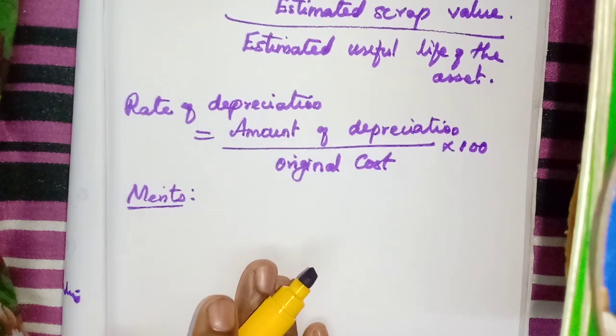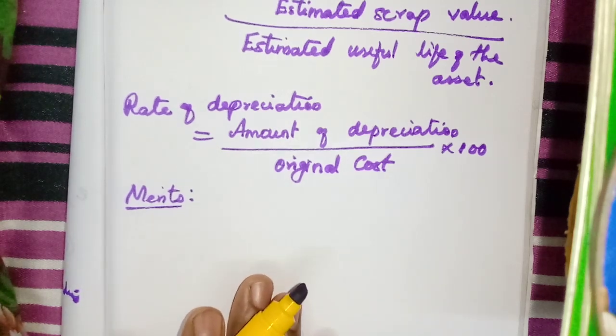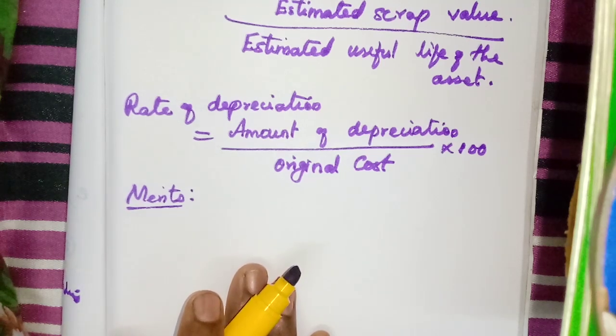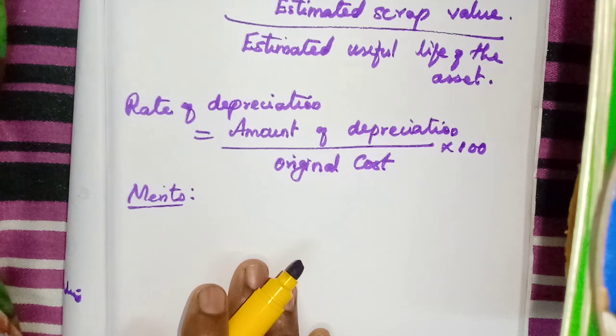Okay, so that the asset can be completely written off. All these points are available in your book. I am simply explaining. Then this method is useful for an asset having a fixed working life, for which we can calculate the total number of years as its life. For such assets this method is very useful. Okay, so only 4 advantages.